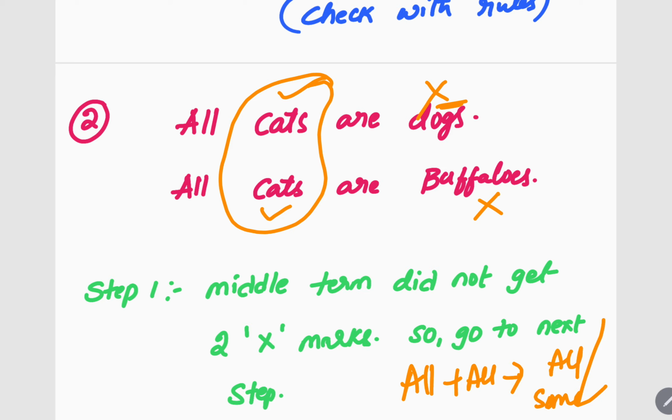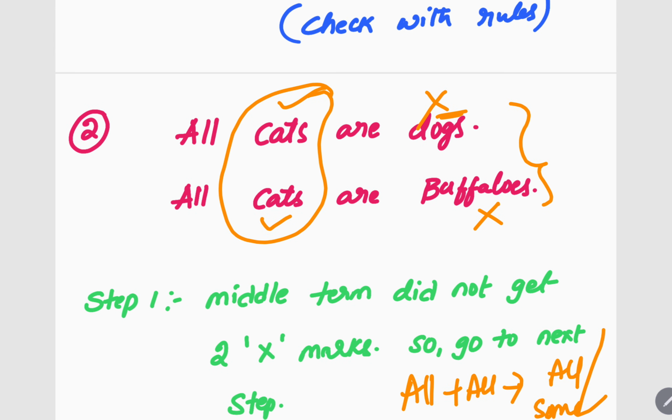I mean, like tick cross table for some, cross cross. So some dogs are buffaloes, I'll be getting the answer. So this is how you solve without Venn diagram. Okay. So I don't think you have to do this before the examination, 2 or 3 days before.